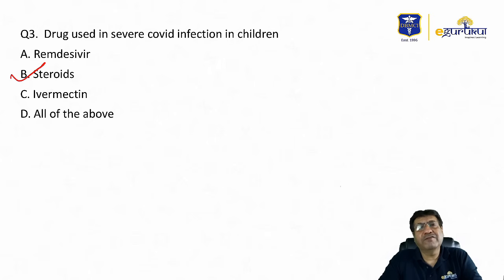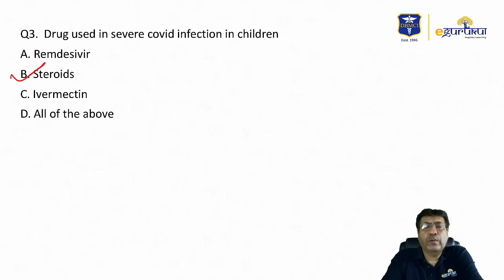Dexamethasone, for example, 0.15 milligrams per kg, maximum dose of 6 milligrams, for about 5 to 14 days, has been used and found to be very successful in reducing the severity of severe COVID infections, and especially its progression to complications such as ARDS and shock. Apart from steroids, remdesivir, as I told you in my last video, has not been recommended. The recent DGHS guidelines clearly state that till the age of 18 years, remdesivir should not be used in any form of COVID infection in children.